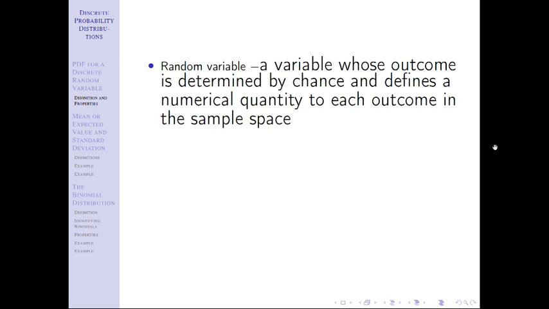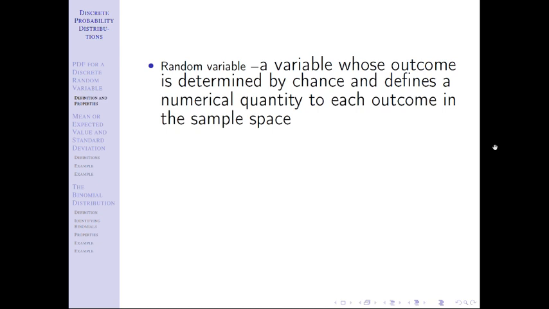The last part of this definition links to what we talked about in chapter 3. It gets a little bit weird, but it's really important that you grasp this. It defines a numerical quantity to each outcome in the sample space. So outcome and sample space are terms we talked about last chapter. It basically is going to help translate words to numbers. Okay, it's an easy way to think about that. We're going to translate words to numbers.